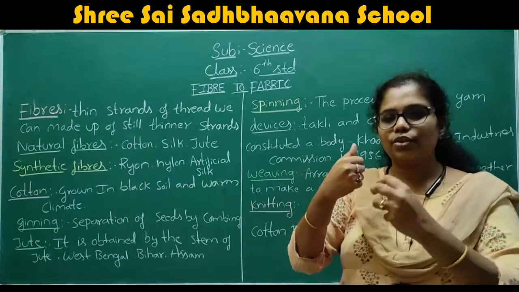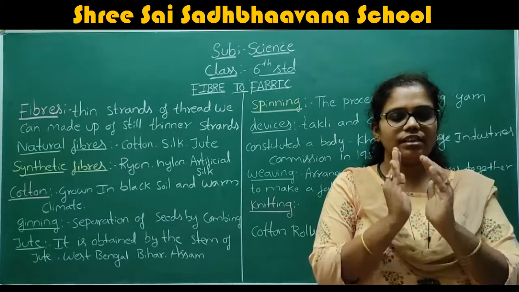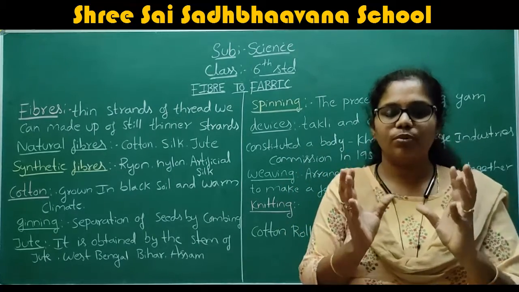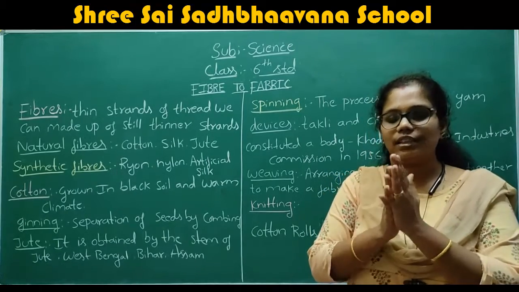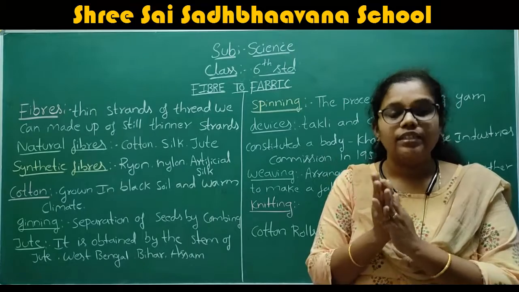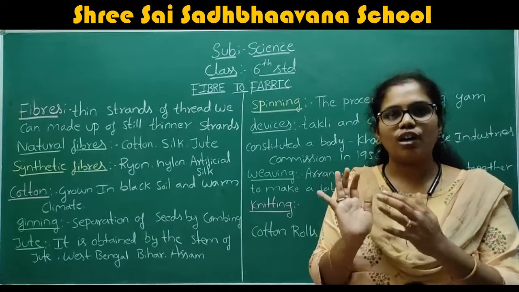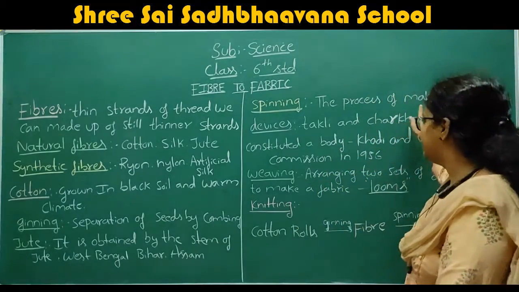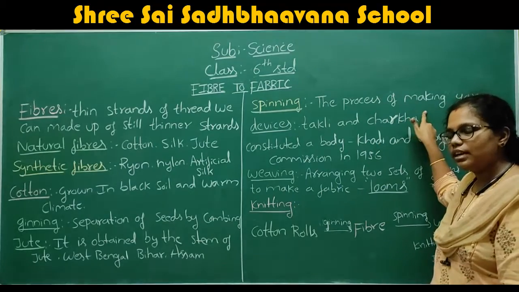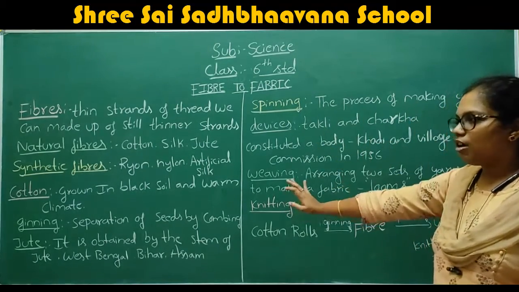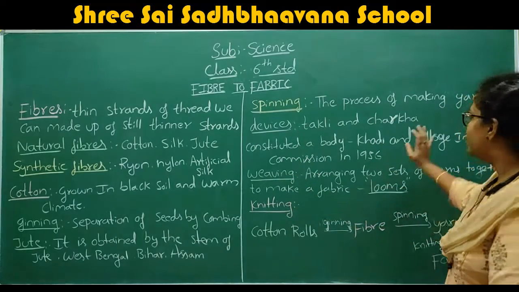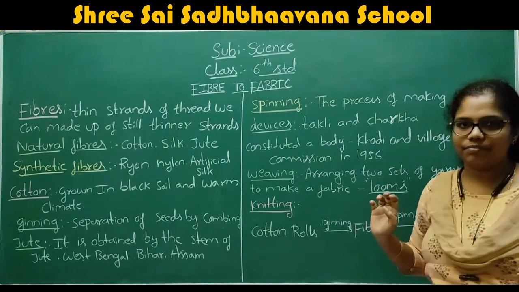Consider that you are getting some cotton balls, right? That is what you obtain from the cotton. You make that cotton ball into a thin thread-like structure. The thin thread-like structure that we prepare from the cotton or from the jute or anything, we call yarn.